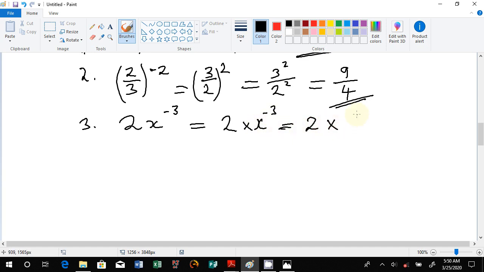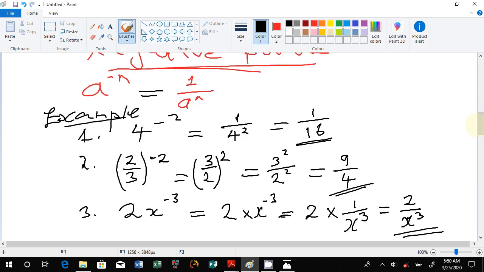We have said it's 1 over that x to the power 3. Then you multiply this 2 and the 1 to give us 2 over x to the power 3. Very important, and that's how we solve that expression. So that's how we deal with the negative powers.